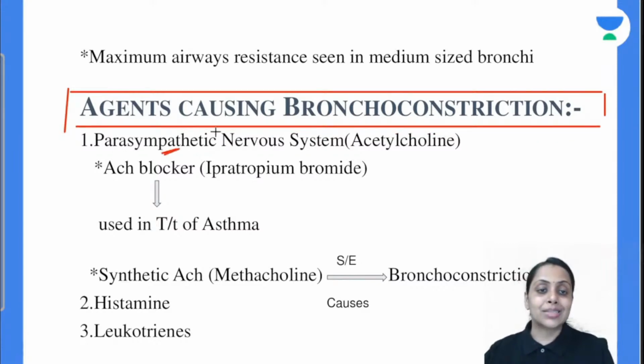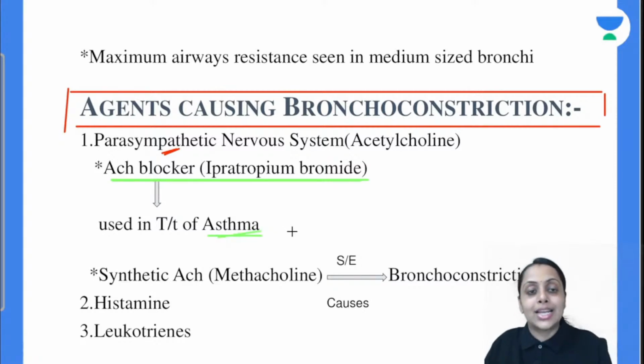is our parasympathetic nervous system activation. That activation is going to lead to formation of acetylcholine, and so this acetylcholine is going to cause the bronchoconstriction. So that's why, now coming to the treatment line, when we give an acetylcholine blocker like ipratropium bromide, they are going to cause relaxation, they are inhibiting the constriction of bronchioles. So that's why it is used in the treatment of asthma. Acetylcholine blocker like ipratropium bromide is used in the treatment of asthma.